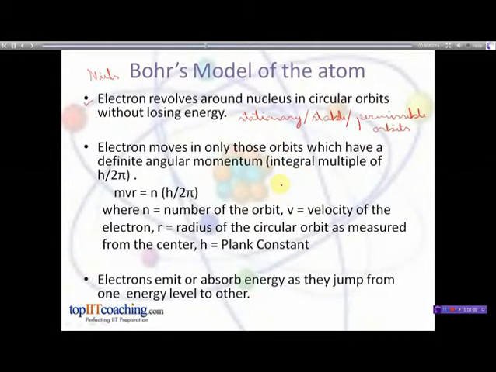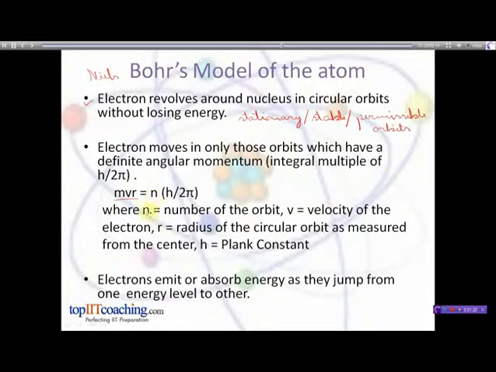Now we know that angular momentum is equal to mvr, and according to Bohr's postulate, it is equal to nh upon 2 pi, where n is the number of the orbit and it can assume any integer value such as 1, 2, 3 and so on. m is the mass of the electron, v is its velocity, and r is the radius of the circular orbit. h, hope you remember, is the Planck's constant.